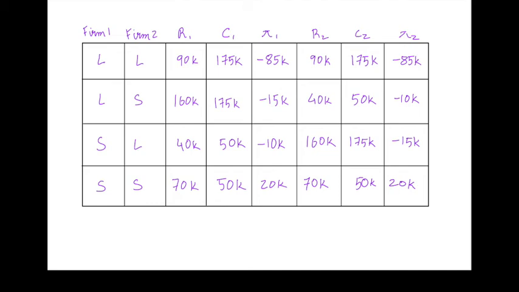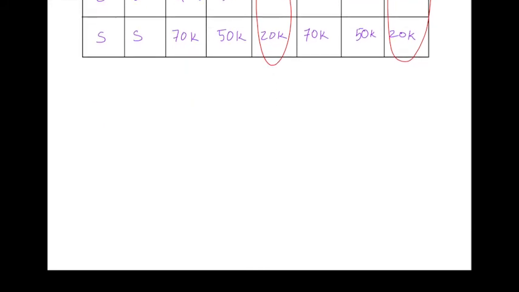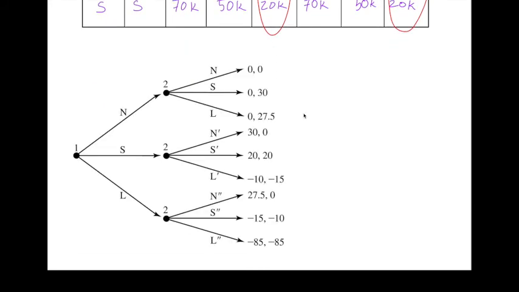So we can take these profits in these columns, as well as the profits that we saw that the monopolists get, to fill in the payoffs from the subgames that we saw earlier. Doing that, we end up with a game tree with the following payoffs. It's now easy to solve for the subgame perfect Nash equilibrium. What we've done here is to solve each of the subgames and replace the subgame with the payoff from the Nash equilibrium of that subgame.